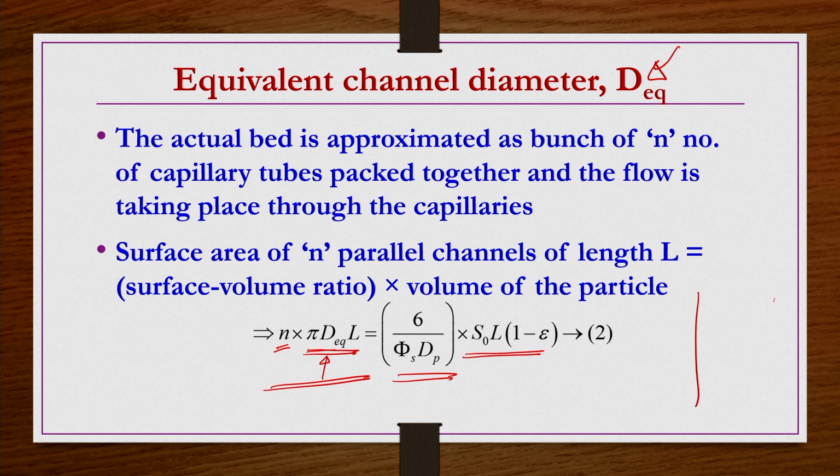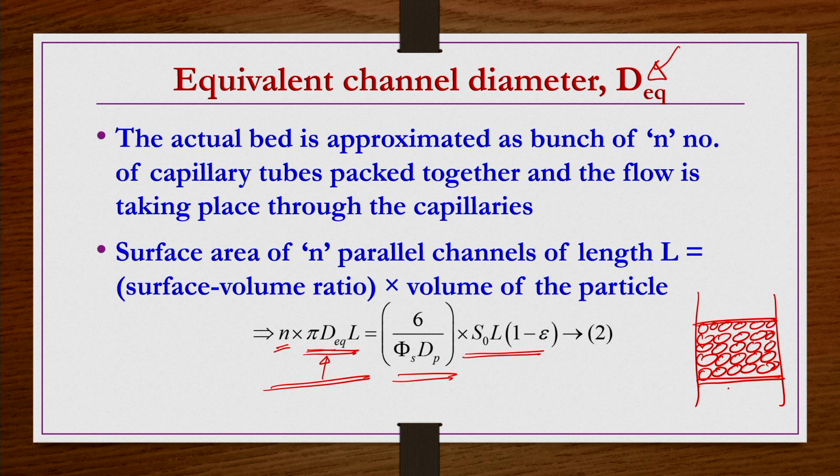So how do you find the volume of the particles? Let us say this is the packing here, packed between two perforated plates like this.